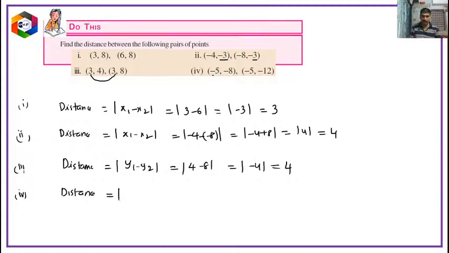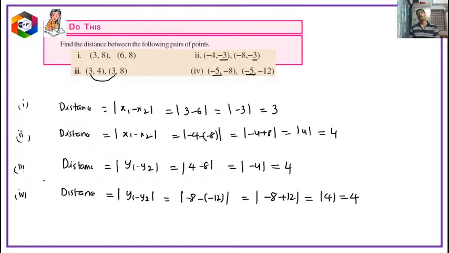Here if you observe, x distance here also fixed. That means these 2 points parallel to y axis. That means the distance between the points is mod y1 minus y2. So since it is fixed k, this is minus 8 minus of minus 12. Minus 8 minus of minus 12 is plus 12. Minus 8 plus 12 is plus 4. Mod 4 will be equal to 4. So the distance will be equal to 4.